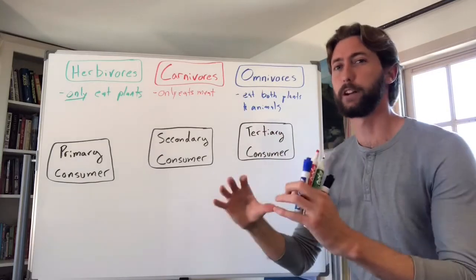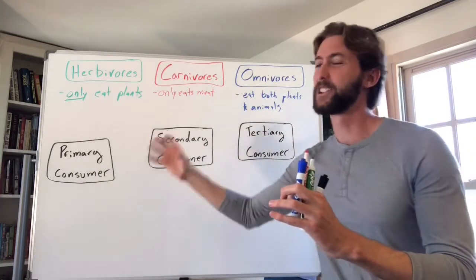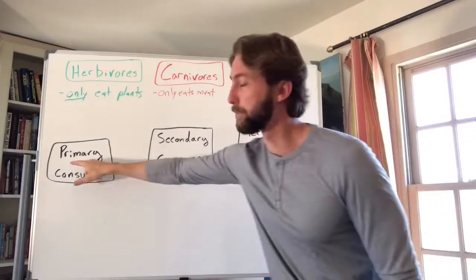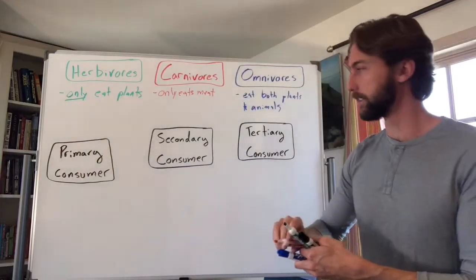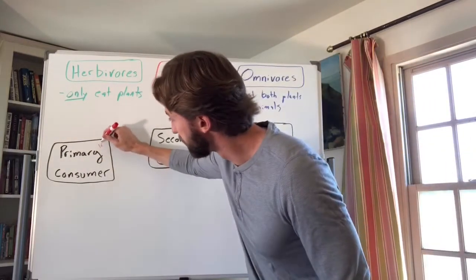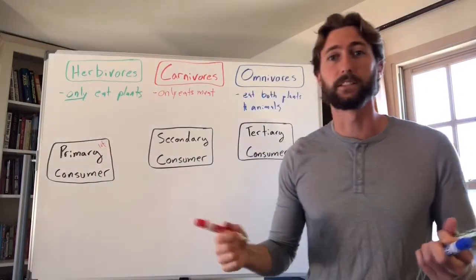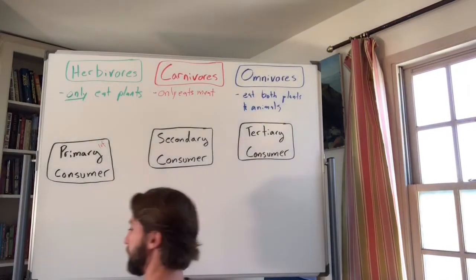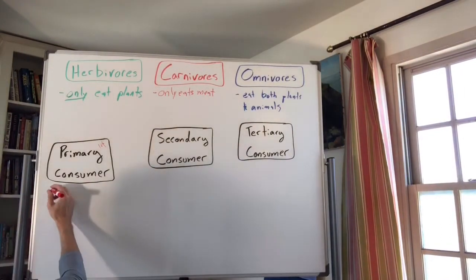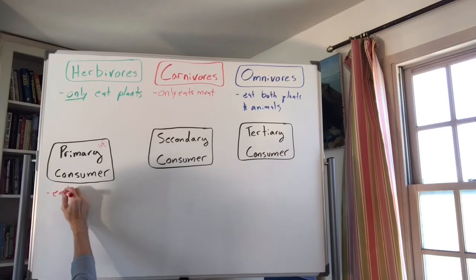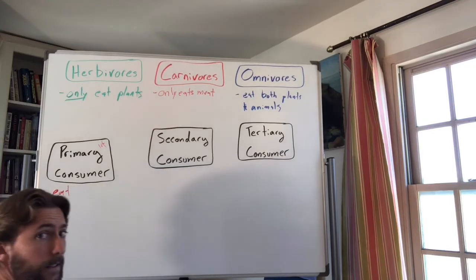So producers or autotrophs start a food chain, and then the first thing to eat a producer is called a primary consumer. Primary means first, and consumer means to eat. So primary consumers are the first eaters, the first ones to eat something, right? So primary consumers, what are they going to eat? They're going to eat producers.